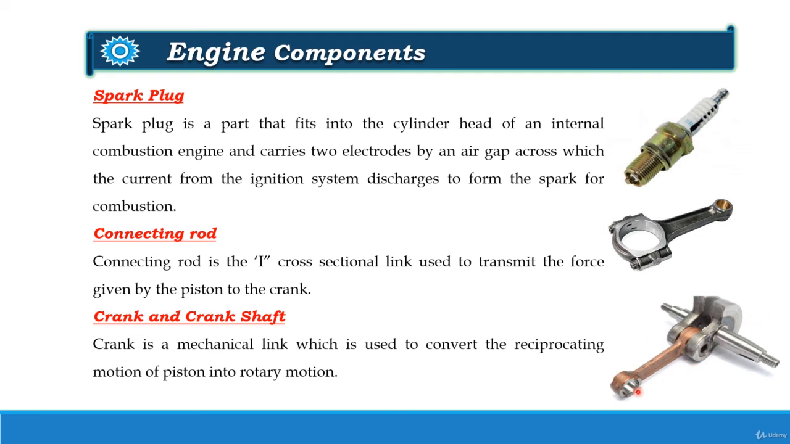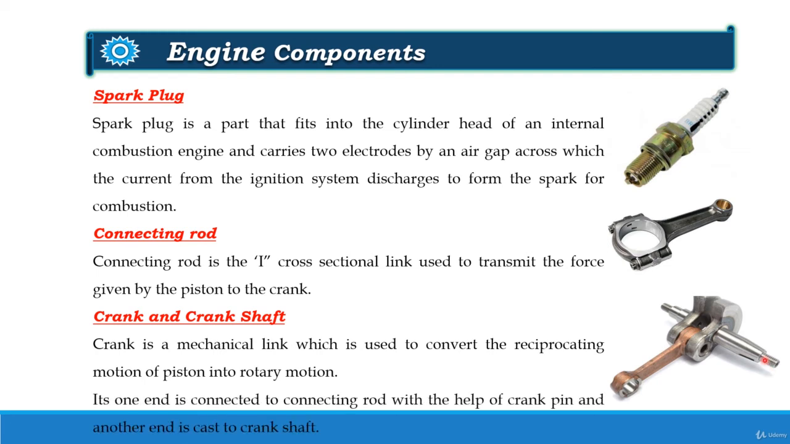Now in this figure you can see that this is the connecting rod, this is the crank, and this is the crankshaft. Now this crank has one end connected to the connecting rod with the help of the crank pin, and the other end is cast to the crankshaft. Remember, crank and the crankshaft are cast to each other, they are not separate components.